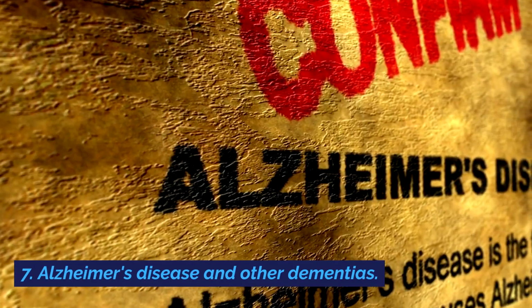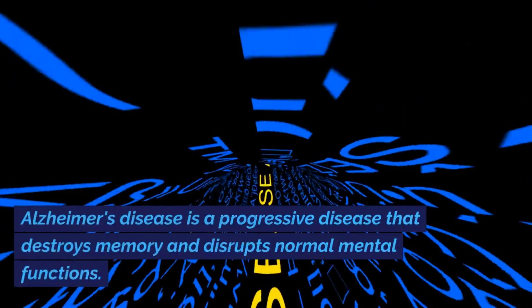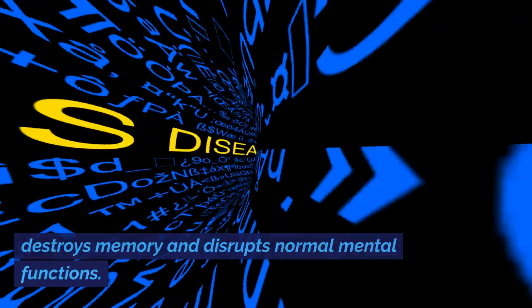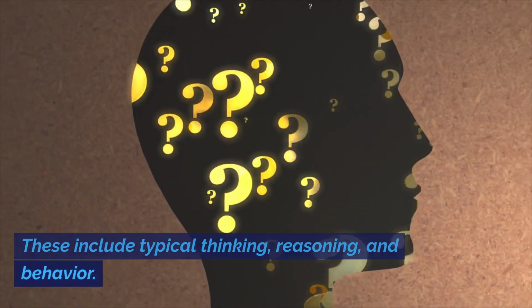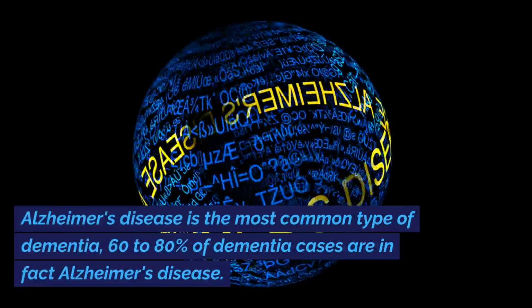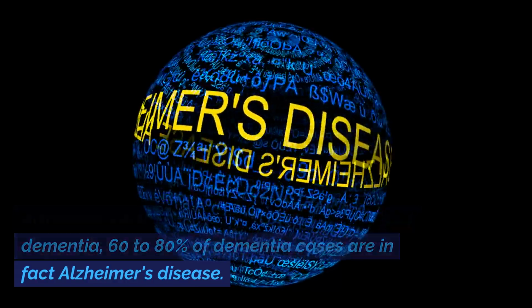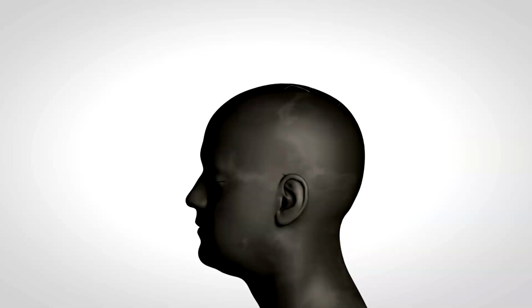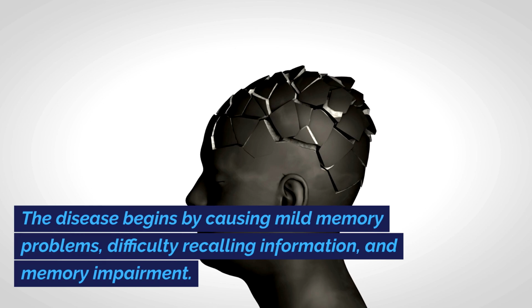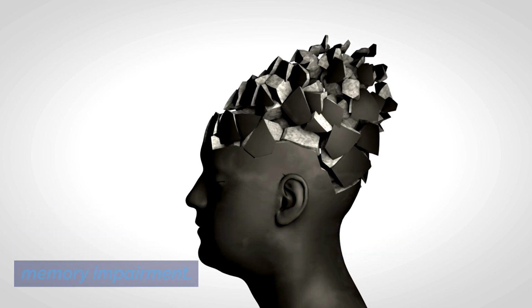7. Alzheimer's disease and other dementias. Alzheimer's disease is a progressive disease that destroys memory and disrupts normal mental functions. These include typical thinking, reasoning, and behavior. Alzheimer's disease is the most common type of dementia. 60 to 80% of dementia cases are in fact Alzheimer's disease. The disease begins by causing mild memory problems, difficulty recalling information, and memory impairment.